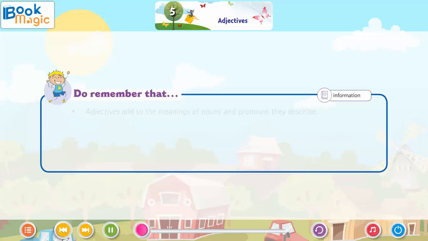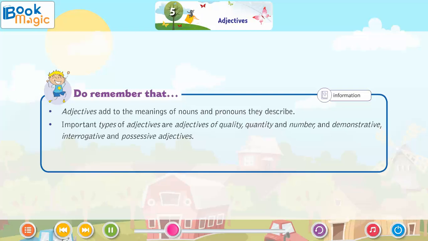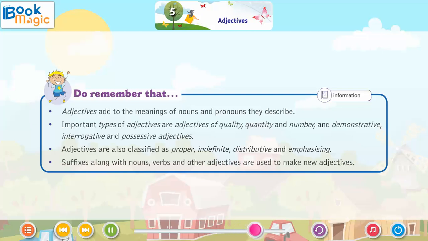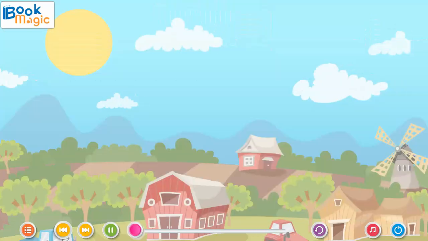Do remember that adjectives add meaning to the nouns and pronouns they describe. Important types of adjectives are adjectives of quality, quantity and number, and demonstrative, interrogative and possessive adjectives. Adjectives are also classified as proper, indefinite, distributive and emphasizing. Suffixes along with nouns, verbs and other adjectives are used to make new adjectives.